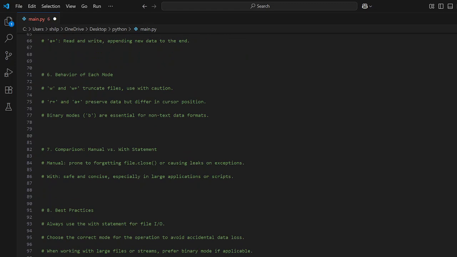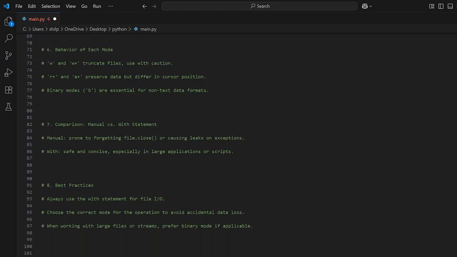And we have the comparison: manual versus with statement. Manual is prone to forgetting file.close or causing leaks on exceptions. The with statement is safe and concise, especially in large applications or scripts.